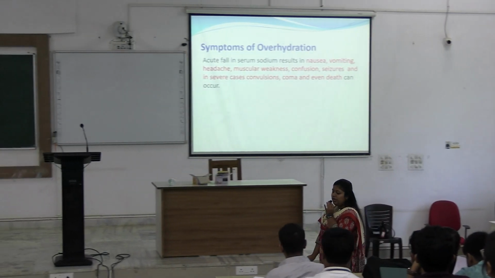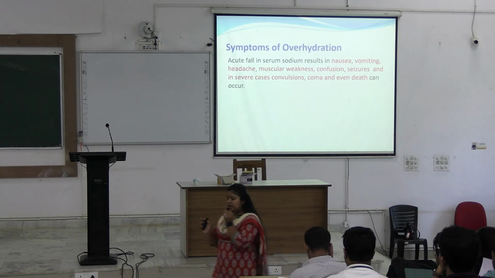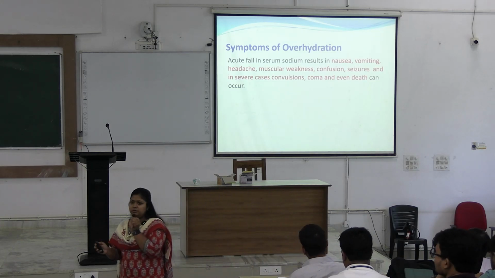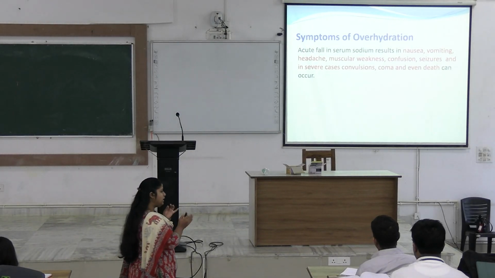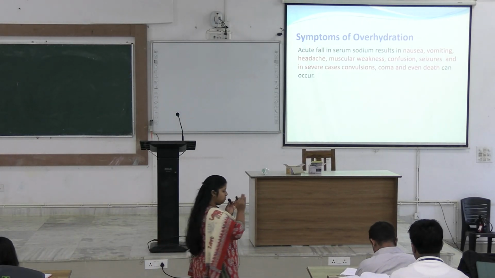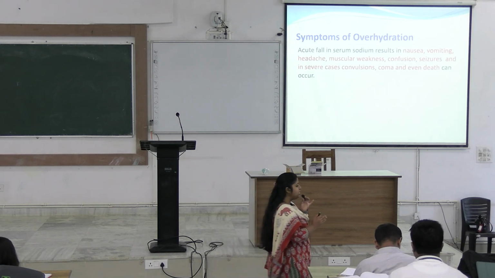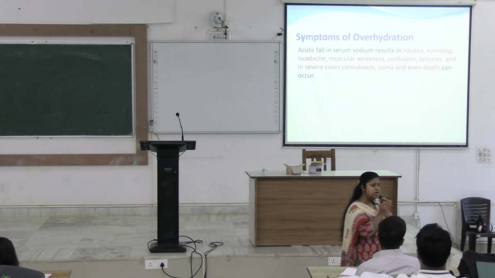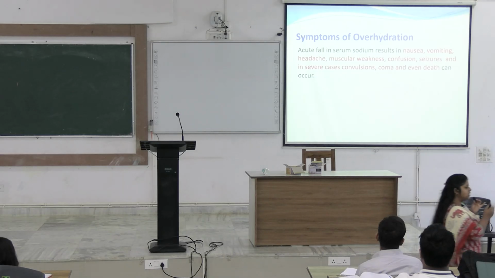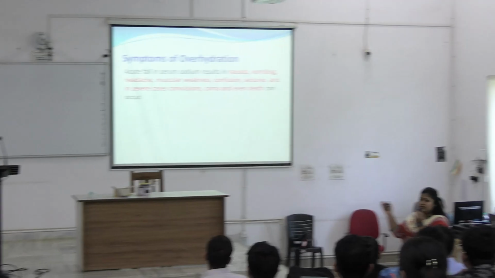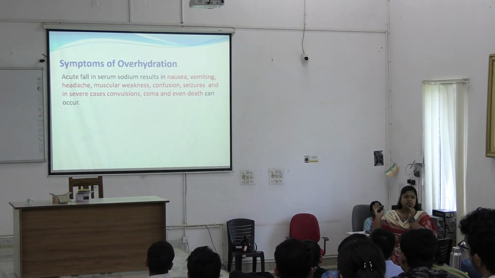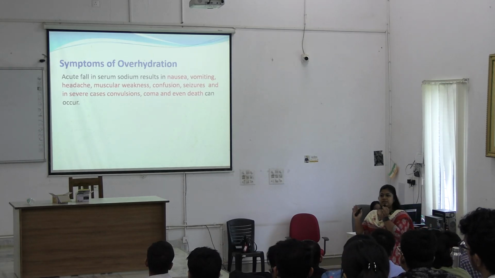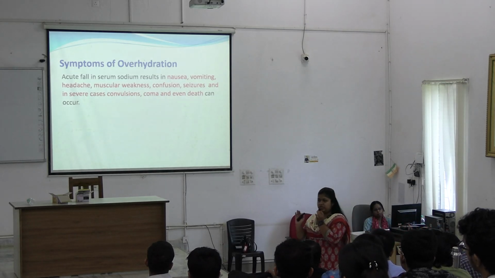So what did I say? Total body water percentage, distribution, compartments, how they are regulated, what are the factors that affect the electrolyte and water distribution, hypothalamic regulation and hormonal regulation, and what are the conditions of hyponatremia, hypernatremia, hypokalemia, hyperkalemia, everything, and then the regulatory pathways, and finally the disorders of water and electrolyte imbalance, that is dehydration and overhydration. Has it been understood?